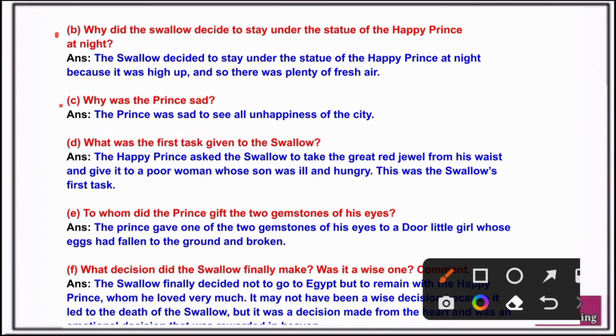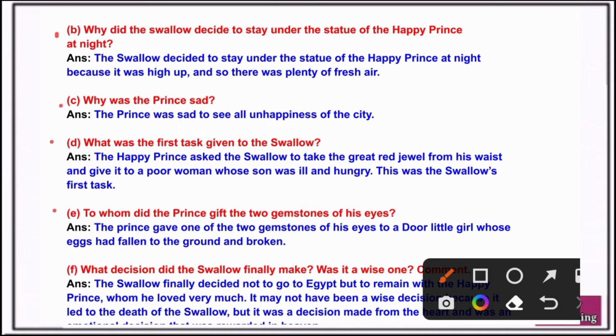Question C. Why was the prince sad? Answer. The prince was sad to see all the unhappiness of the city. Question D. What was the first task given to the swallow? Answer. The Happy Prince asked the swallow to take the great red jewel from his waist and give it to a poor woman whose son was ill and hungry. This was the swallow's first task.